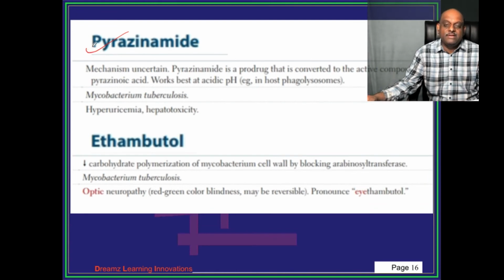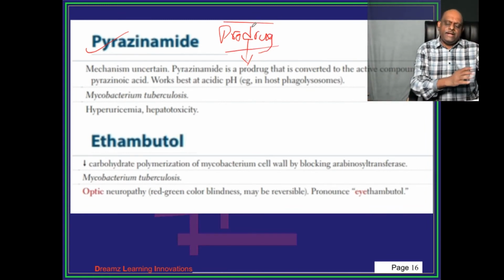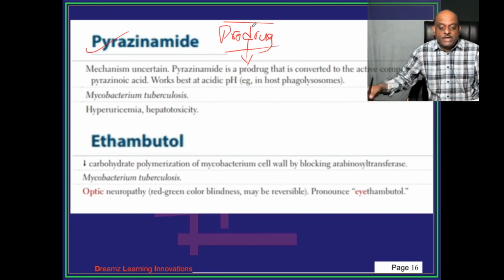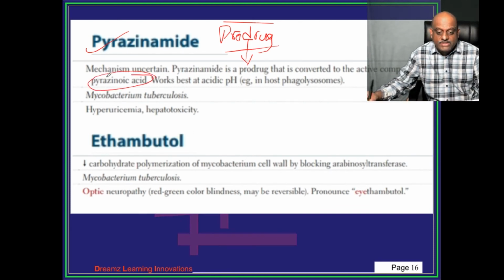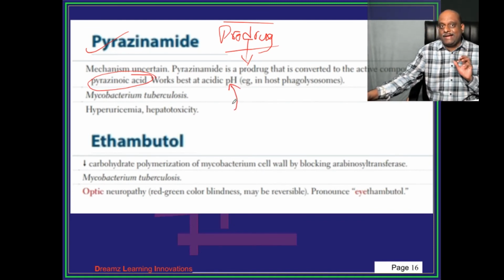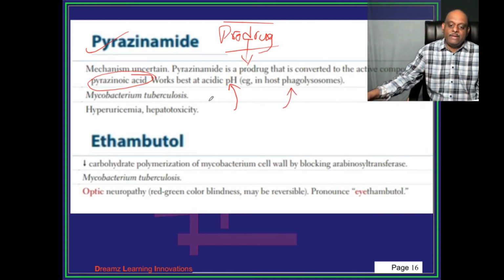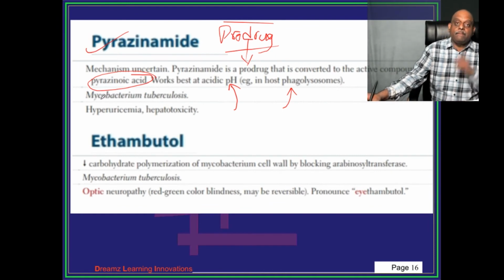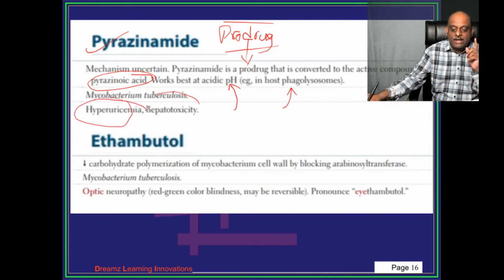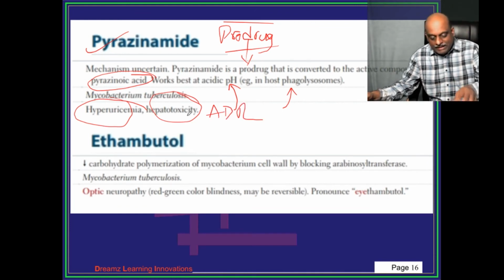Now, how about pyrazinamide? Mechanism is uncertain. Pyrazinamide is a pro-drug, favorite MCQ of examiner. Single liner once more. Which anti-TB drug is a pro-drug? You should answer pyrazinamide. It is converted into pyrazinoic acid. It works best in acidic pH. That's the reason it goes inside the cell, into the phagolysosomes in the host. Typically it will be acting very well. Then pyrazinamide can lead to hyperuricemia, hepatotoxicity, as the adverse drug reactions is what you need to remember.